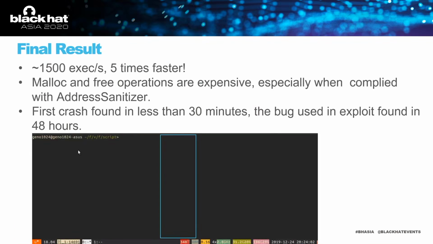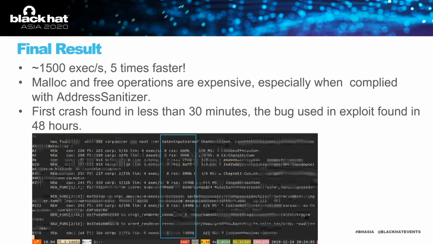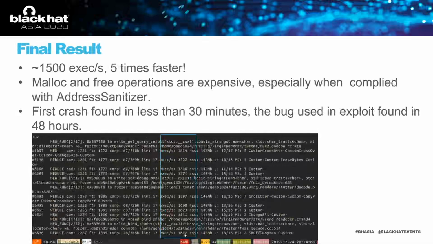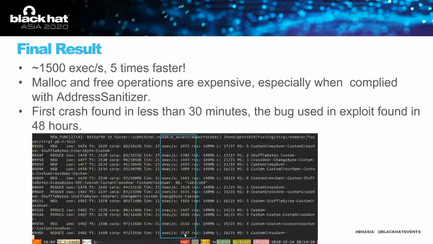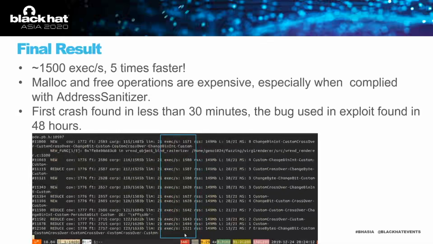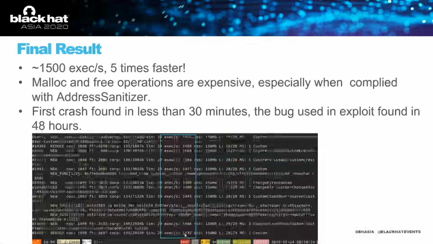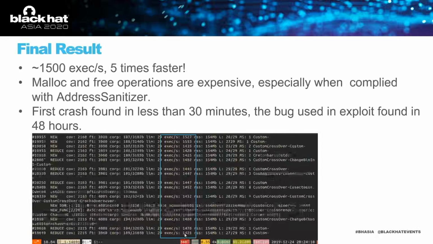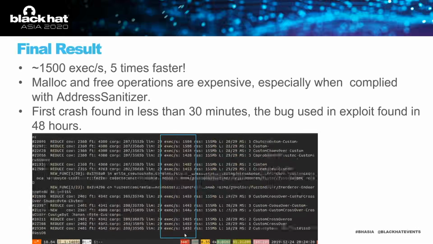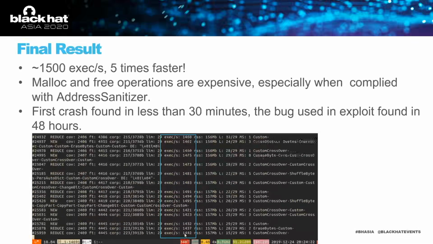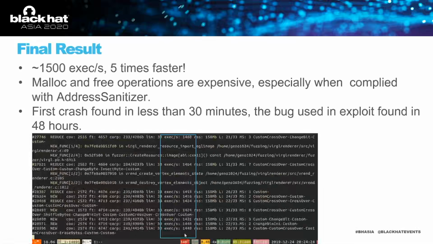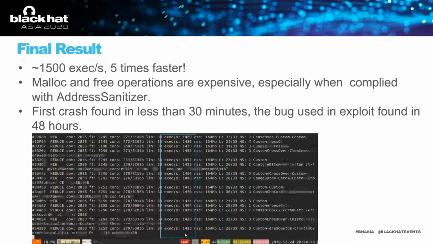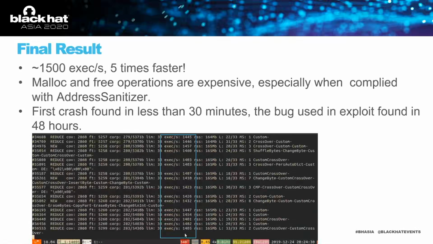It turned out this modification works surprisingly well. We finally get around 1,500 executions per second per core, which is about 5 times faster than the default fuzzer. The conclusion is that malloc and free operations are expensive, especially with the address sanitizer enabled. We can use the GPerfTools to identify time-consuming functions and try to replace them with something else. Finally, we can run this fuzzer confidently.